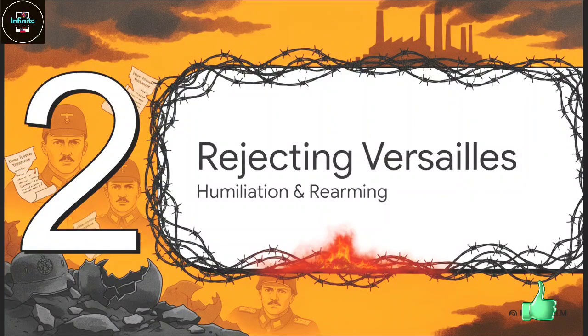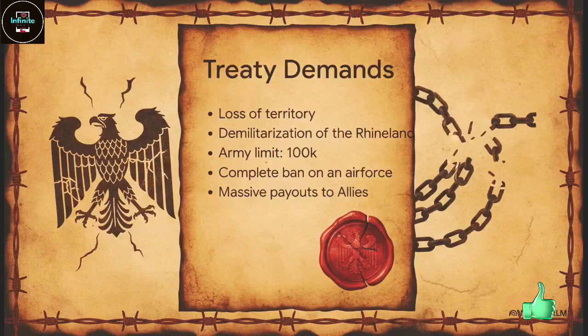Chapter 2. Germany rejects Versailles. Humiliation and rearmament. So over in Germany, things were even more volatile. The absolute crushing humiliation of their World War I defeat was cemented by the Treaty of Versailles. And this treaty absolutely wrecked Germany.